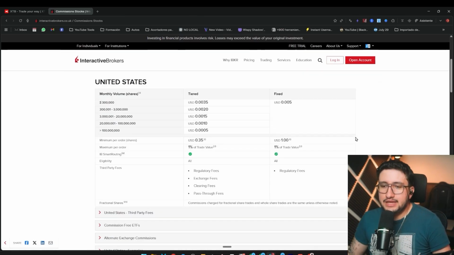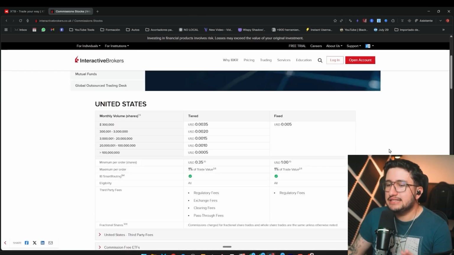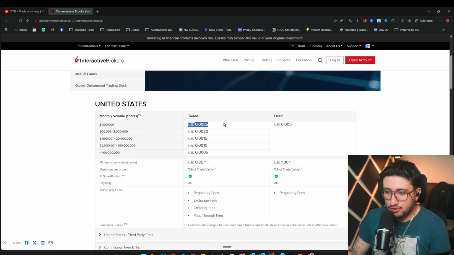And here's the thing. Interactive Brokers has a model that's a bit hard for many to understand because it's based on volume and has two categories, fixed and tiered. So with the fixed one, for any amount of stocks or ETFs you buy, it's always going to charge you 0.005. But for example, this is a higher amount than some of the amounts shown over here.